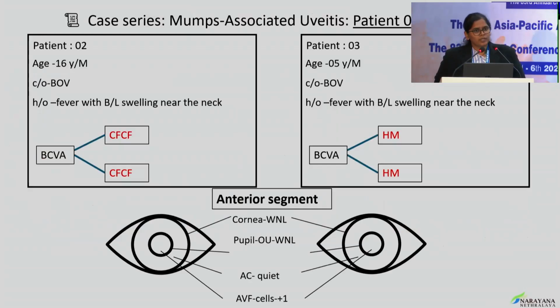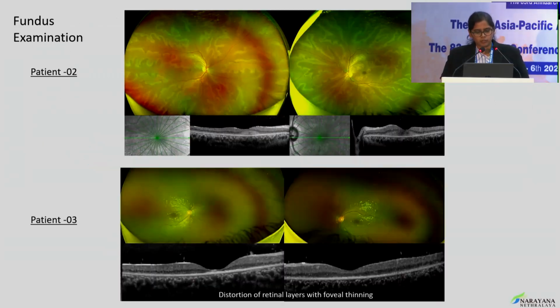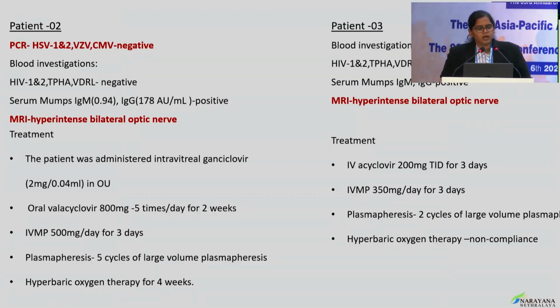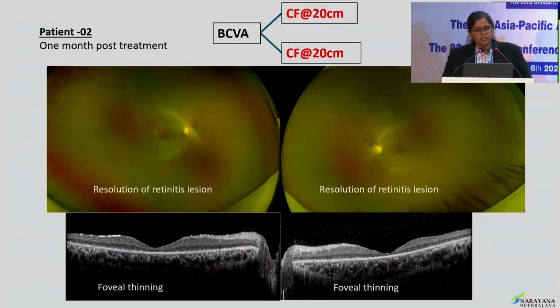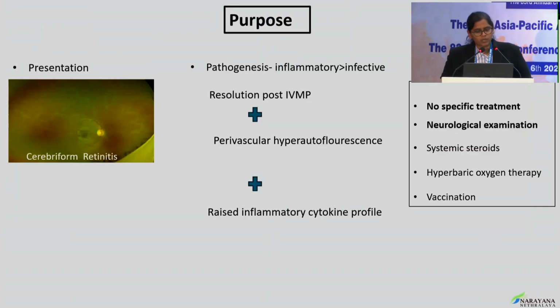We saw 2 more patients in the similar age group, with a systemic history of fever with bilateral neck swelling, having counting fingers close to face in one eye in one patient, and hand motions in the other, with a similar presentation in the fundus. In addition, these patients also had bilateral optic nerve involvement, and one of the patients also had encephalitis. They underwent similar treatment, but unfortunately, they had poor visual outcome.